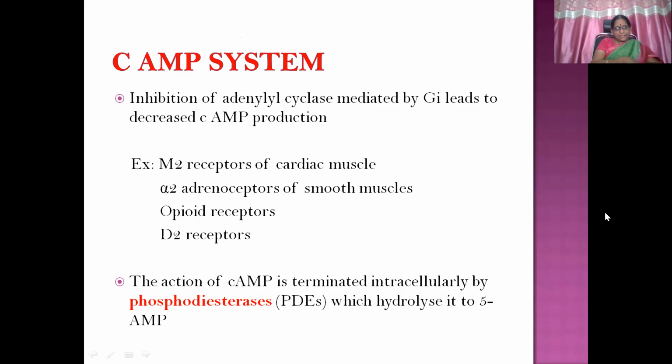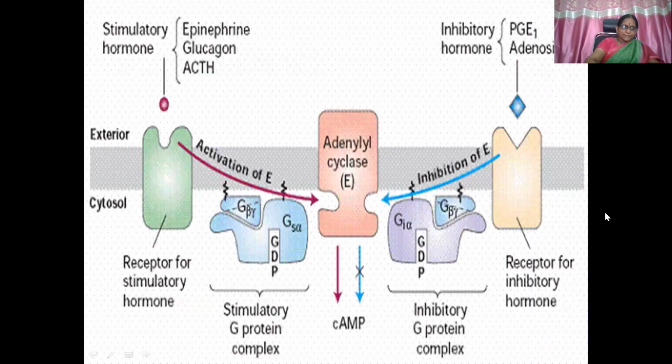Inhibition of adenylate cyclase mediated by GI leads to decreased cyclic AMP production. Examples, which are inhibitory receptors: M2 receptors of cardiac muscle, alpha 2 adrenoreceptors of smooth muscles, opioid and D2 receptors. And the action of cyclic AMP is terminated intracellularly by phosphodiesterase enzyme, which hydrolyzes it to 5'-AMP. So you can see this is the excitatory pathway: epinephrine, glucagon, ACTH; and the inhibitory pathway: PGE1 and adenosine.